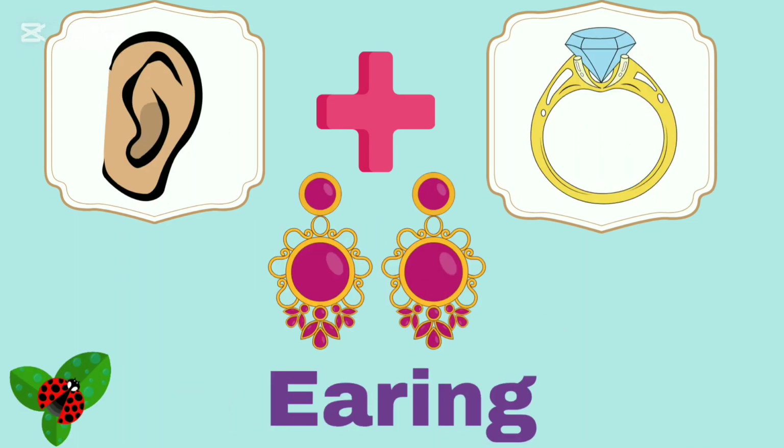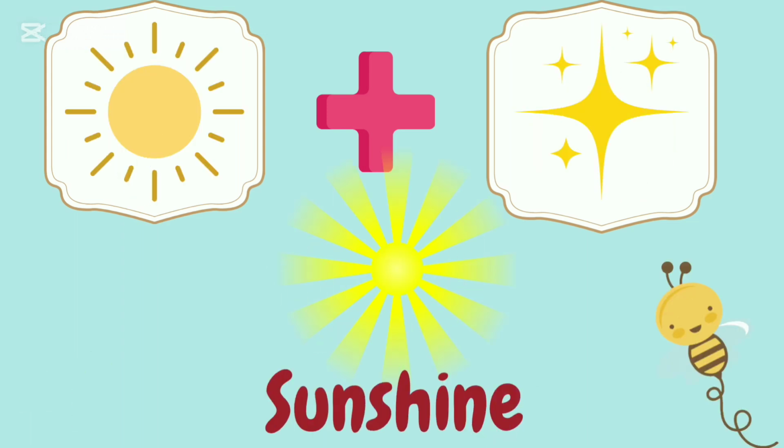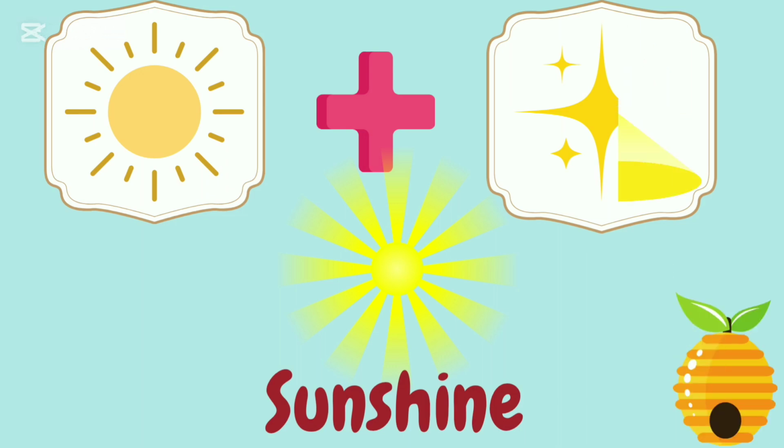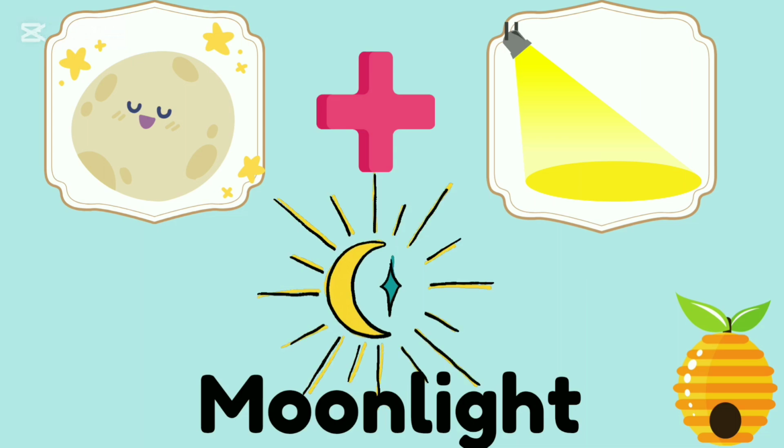Ear and ring, earring. The compound word is earring. Sun and shine, sunshine. The compound word is sunshine. Moon and light, moonlight. The compound word is moonlight.